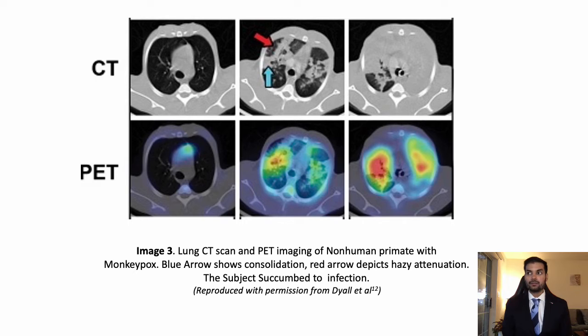In this particular image, which is a CT scan and a PET scan of a non-human primate, particularly a macaque, we could see in the CT scan, especially with the red arrow which depicts hazy attenuation and the blue arrow which depicts consolidation, in monkeys that were infected with monkeypox virus leading to pulmonary complication. This particular subject did succumb to death after monkeypox infection.